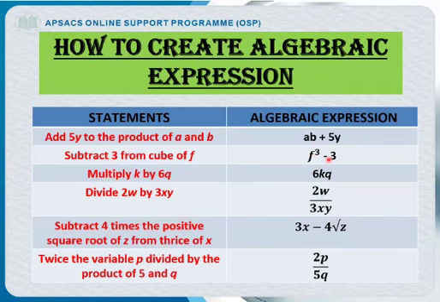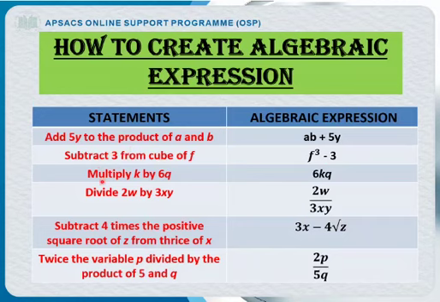Students, as you can see that I have written subtract 3 afterwards and f before. Why? Because there is "from". That means we have to subtract this term from this term. So when we are going to change the statement, whenever we are given "from", the statement that is afterwards, after "from", will come first, and the statement that is before "from" will come afterwards.